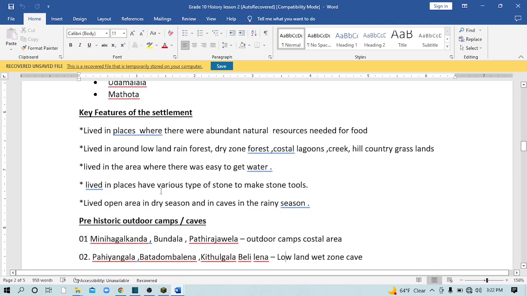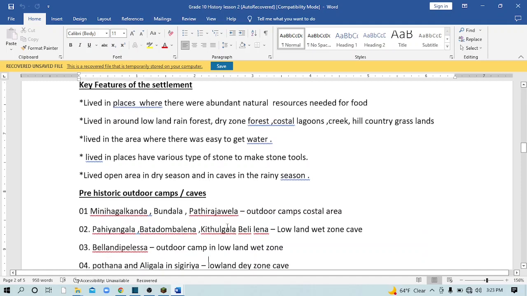Then they used various types of stone to make stone tools. They lived in open areas in the dry season and in caves in the rainy season. Right. The next topic belongs to the prehistoric era.